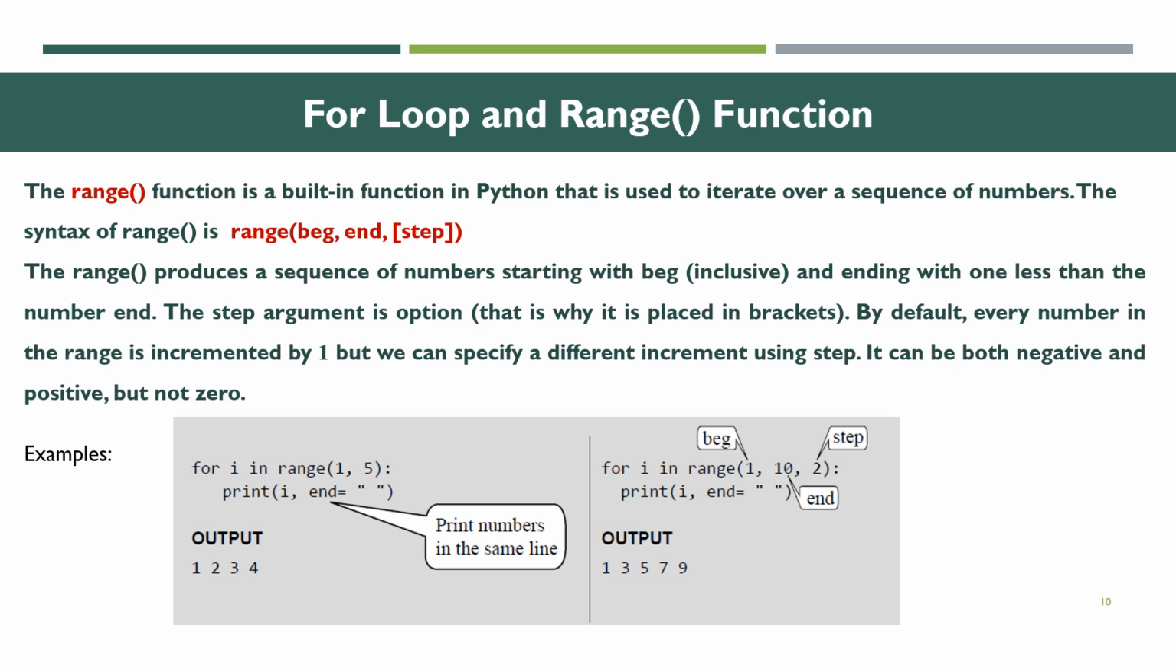Here we are going to see one example: for i in range(1, 5), where 1 is the beginning and 5 is the end. Print i, end equal to a space. Then what will be the output? 1 is the beginning and 5 is the ending. At the end, we execute the values up to the end value minus 1.